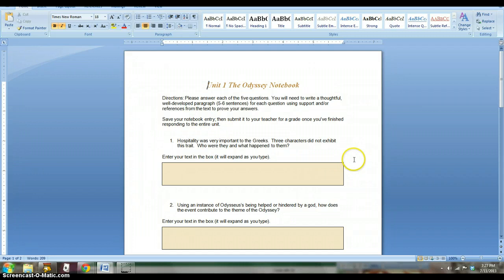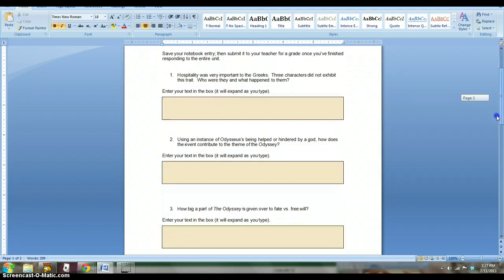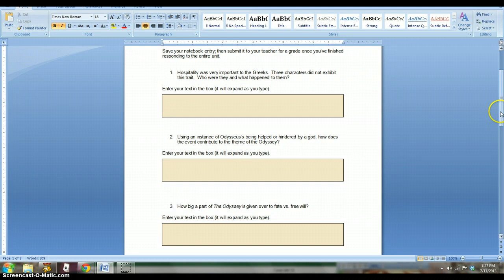You will need to write a thoughtful, well-developed paragraph, 5 to 6 sentences, for each question using support and or references from the text to prove your answers. So each one of these responses needs to be written as a well-developed paragraph with a topic sentence, specific support that includes evidence from the literature, examples and whatnot, and you need to elaborate then on your evidence and show how it helps to prove your topic sentence.